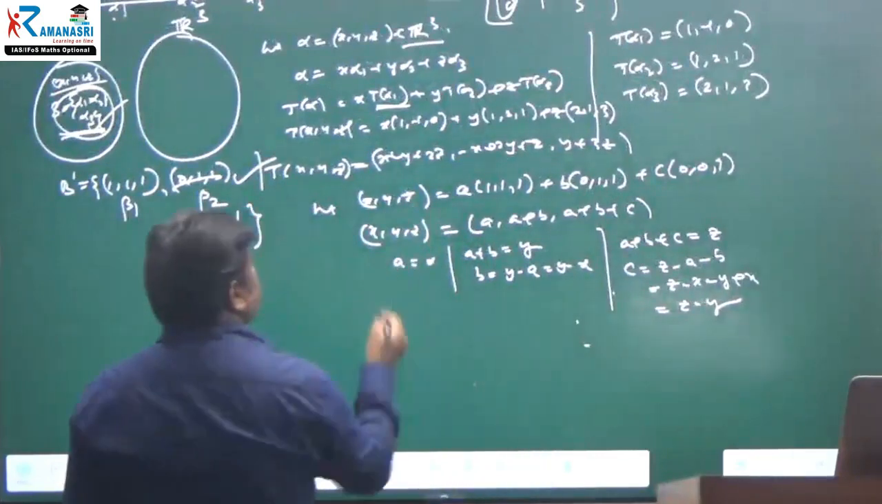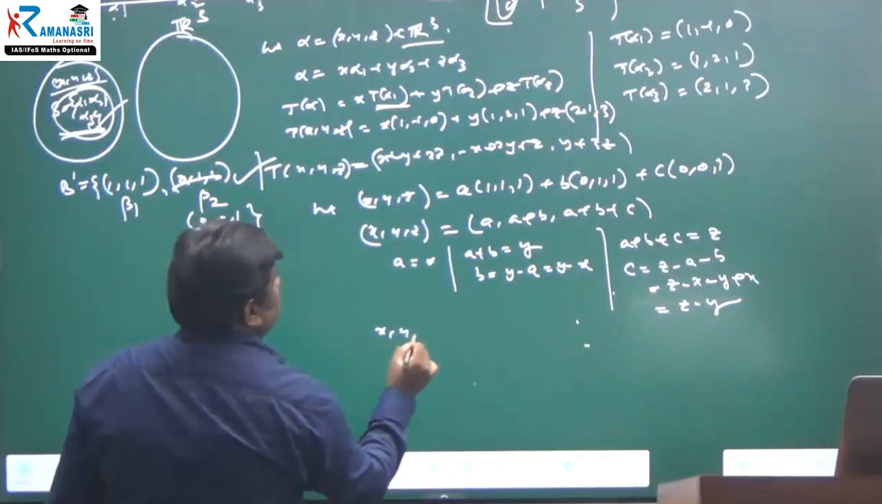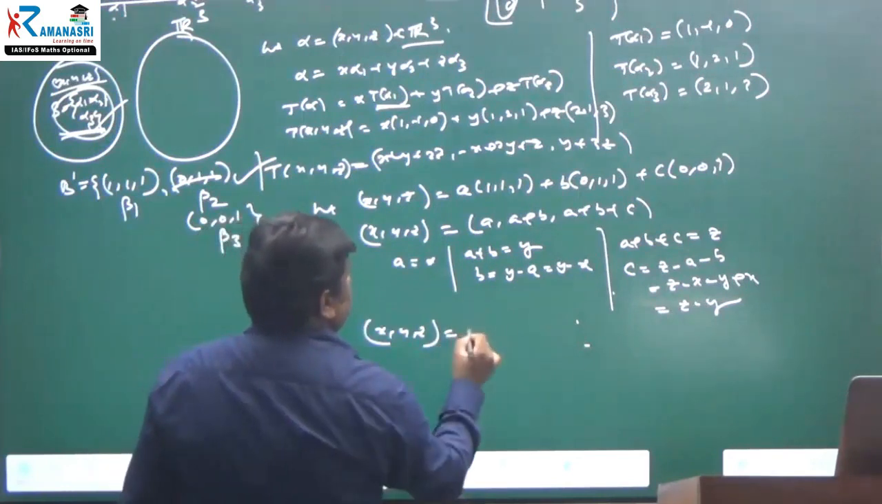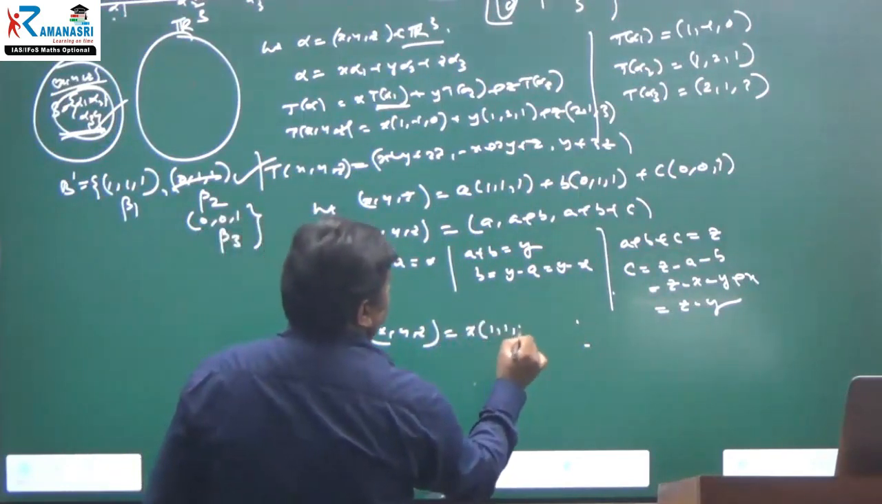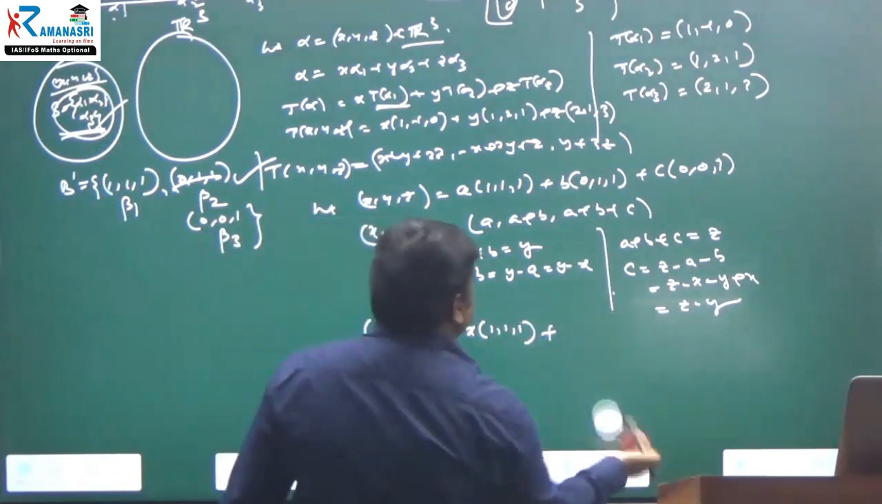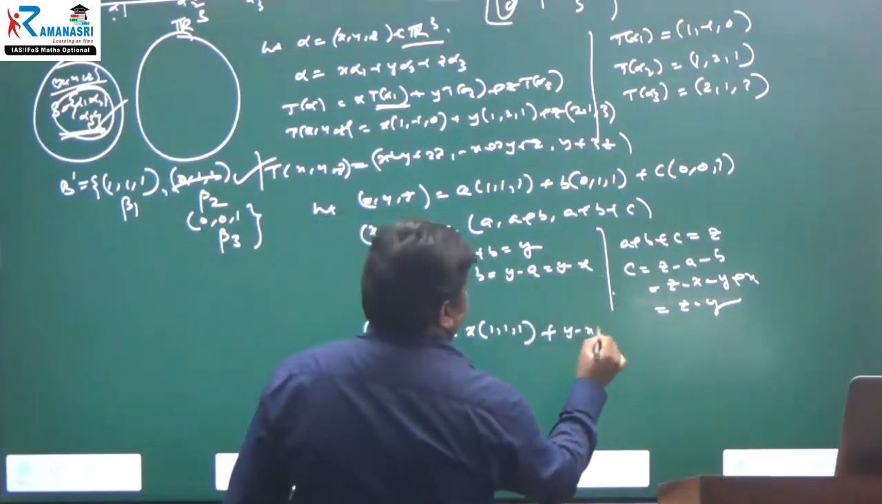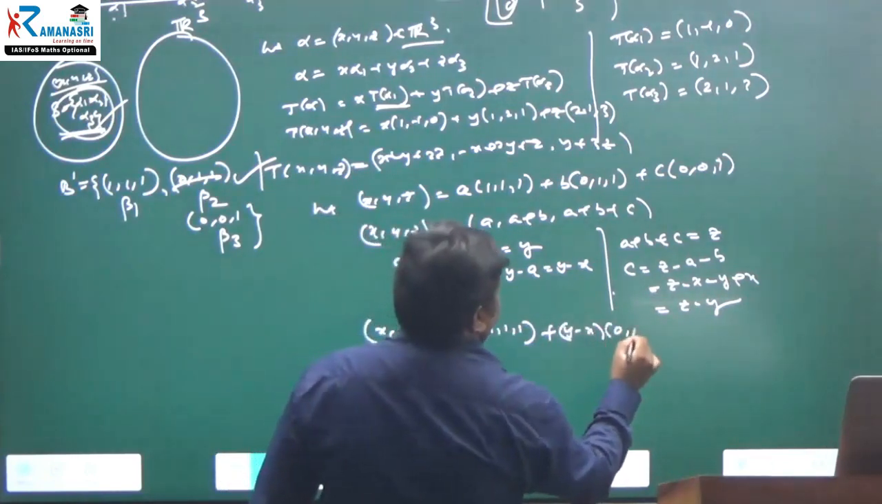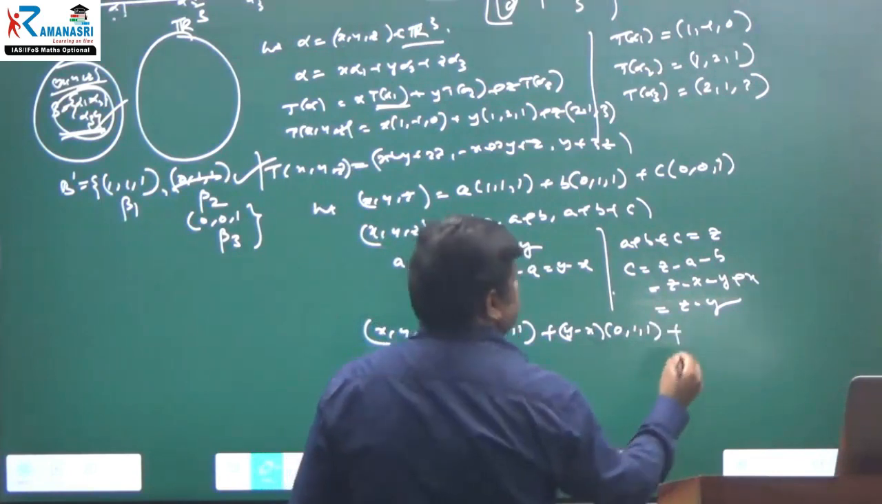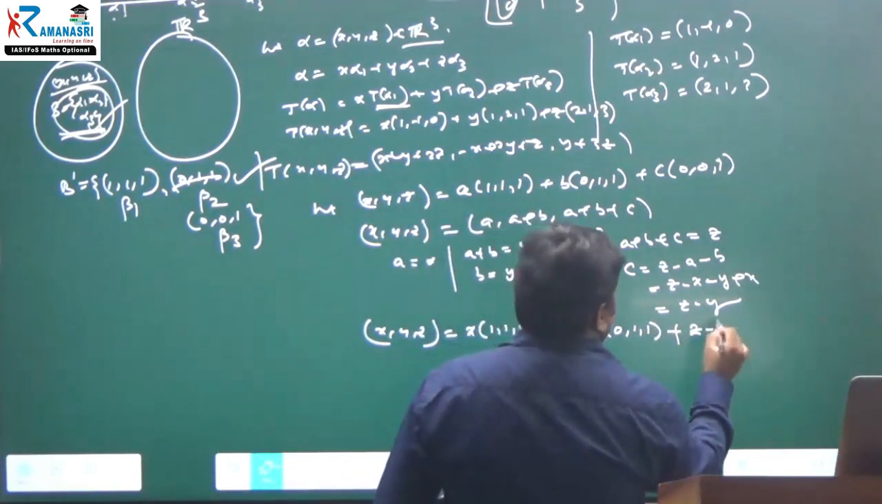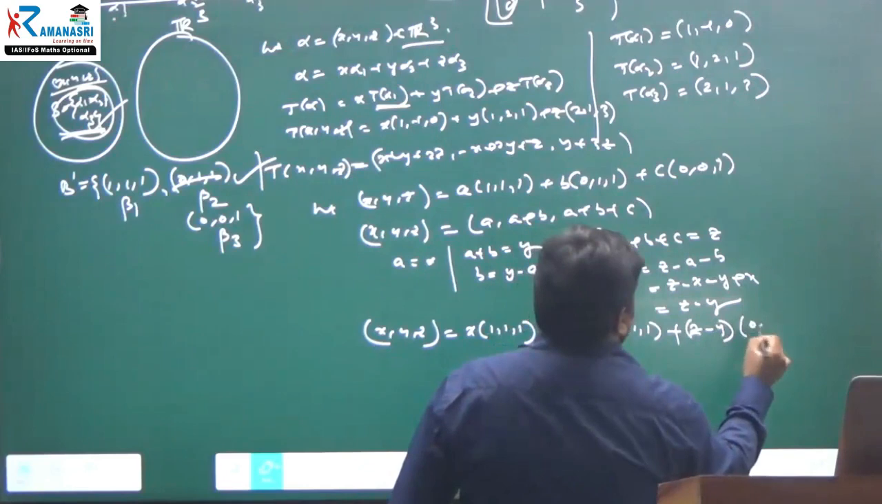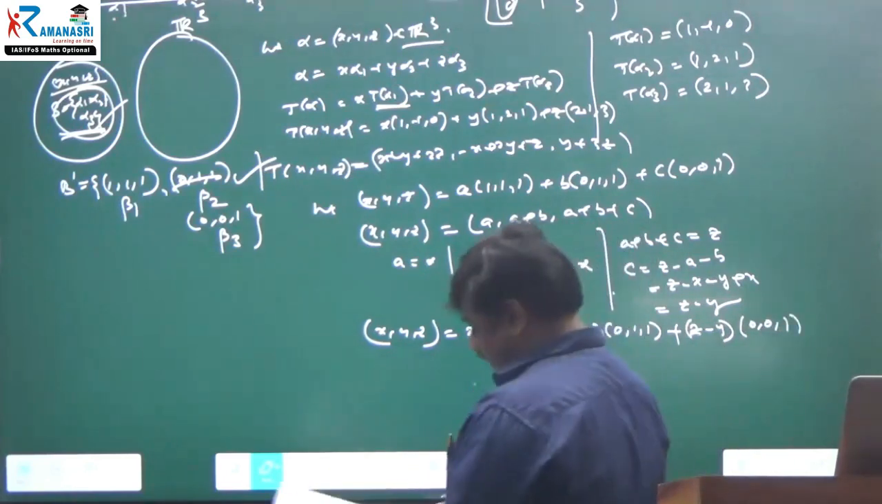Therefore, I can write the easy method. x, y, z is equal to x into 1, 1, 1, plus y minus x into 0, 1, 1, plus z minus y into 0, 0, 1. I can write it like this.